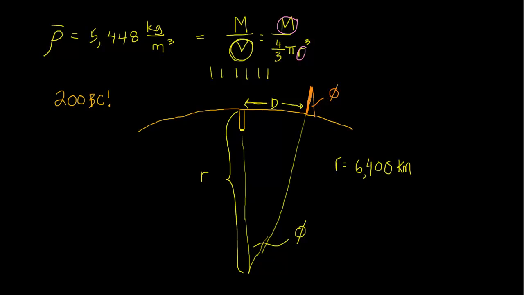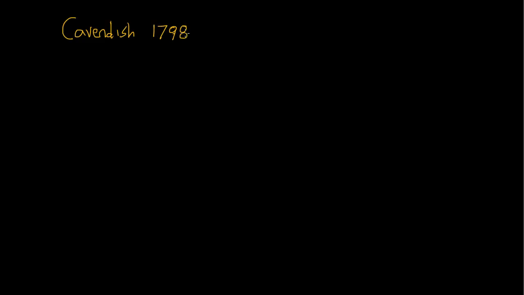In fact, it wasn't solved until nearly 1800, about 1798, when a scientist named Cavendish did a very clever experiment that was able to infer the mass of the Earth. So Cavendish in 1798 did a very clever experiment that allowed the mass of the Earth to be calculated.